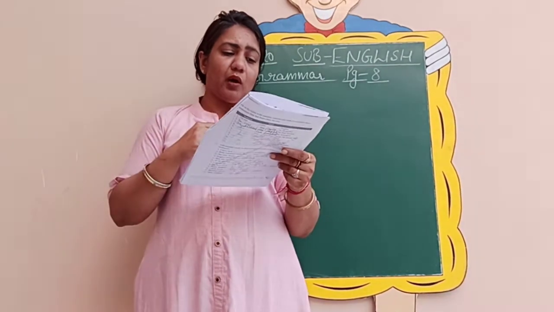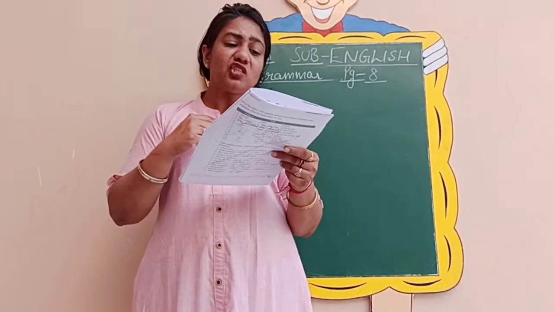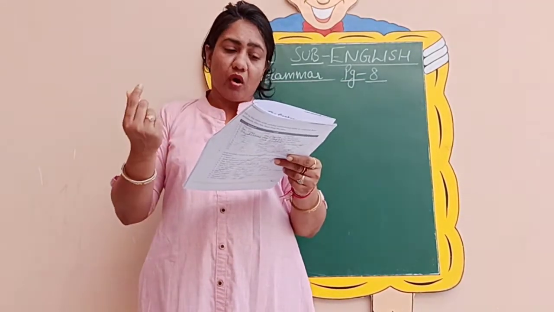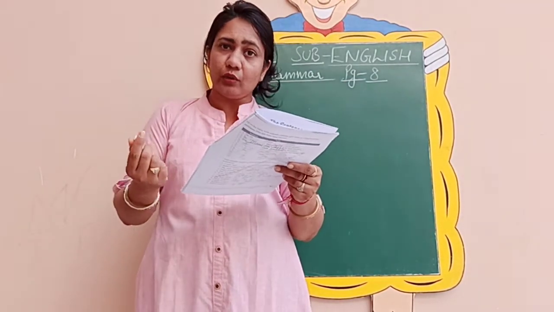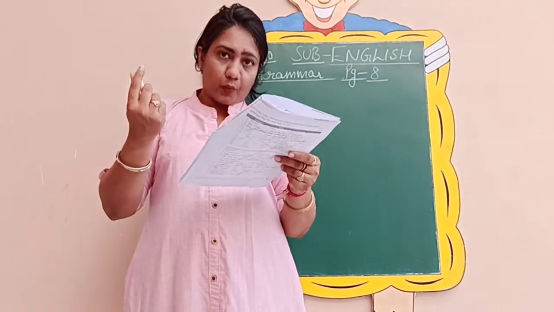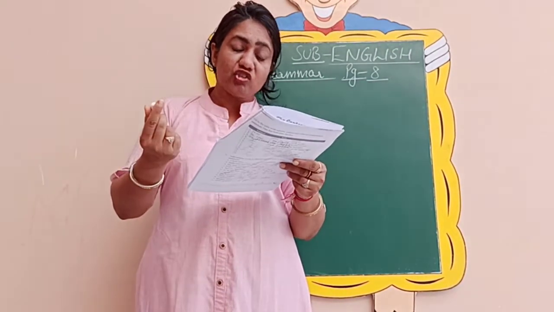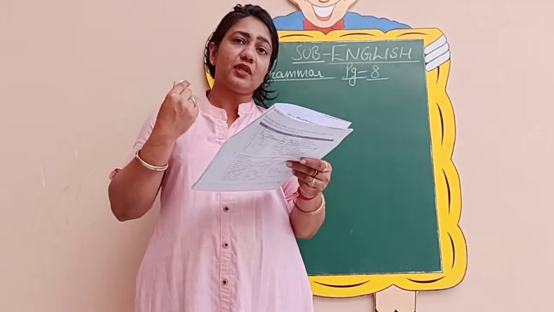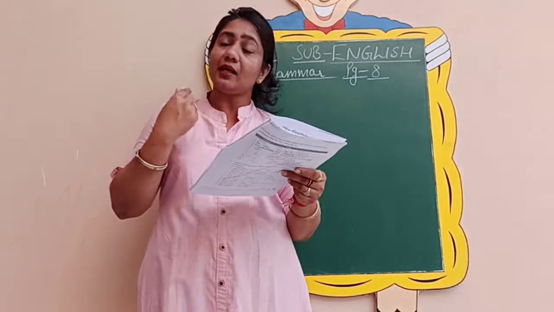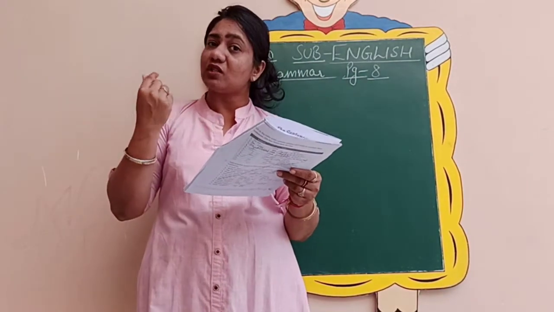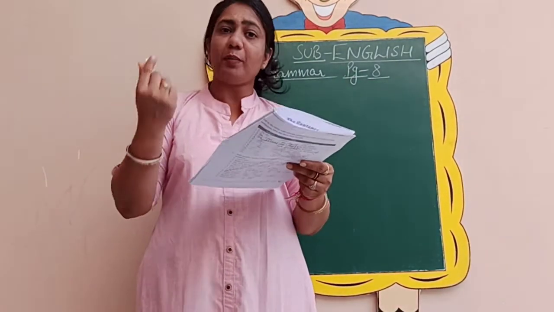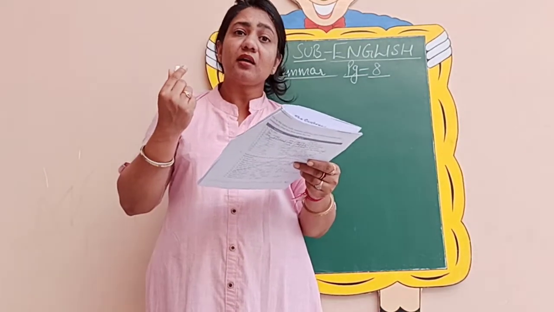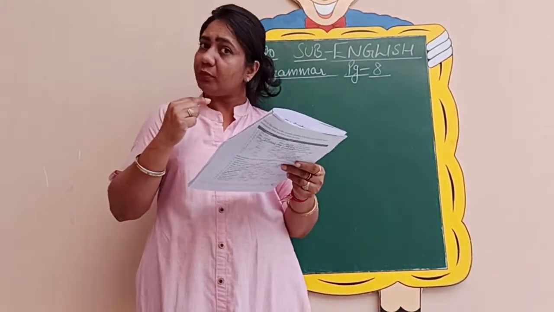Coming to the fourth one, the man jumped off the car. Now see, the man jumped off the car. Can you see any noun or a pronoun and the capital letter? Obviously that is there. Then jumped, we have a verb also. Then is there any full stop at the end of the sentence? No. So again it is not a complete sentence, because we don't have any full stop at the end. So no doubt it is a sentence, but it is not a complete sentence over here. So I will not put a tick on it.